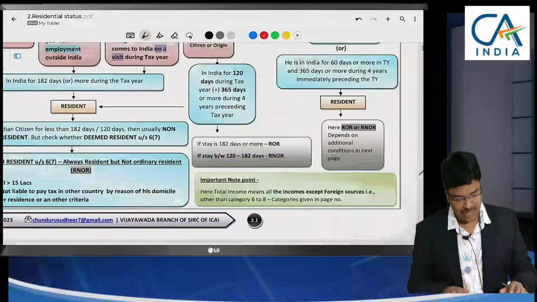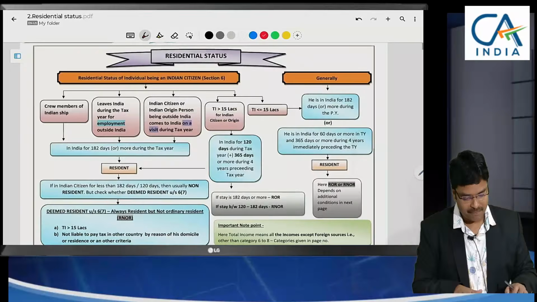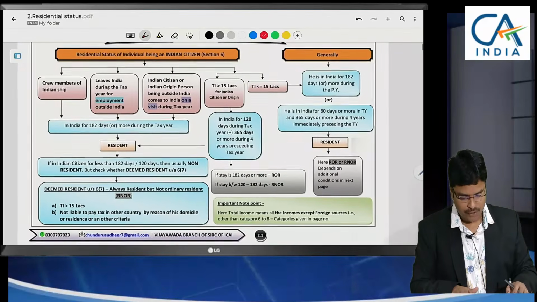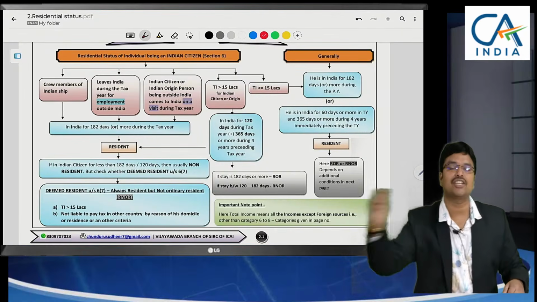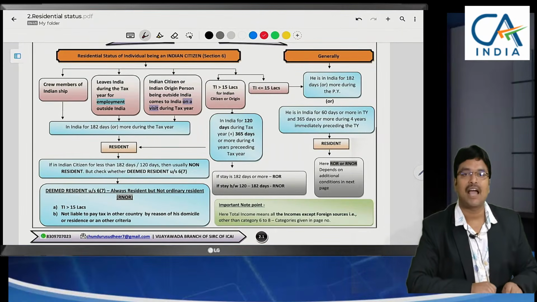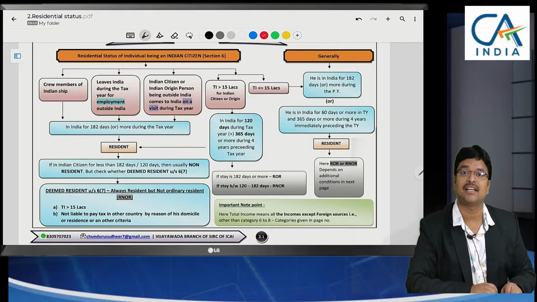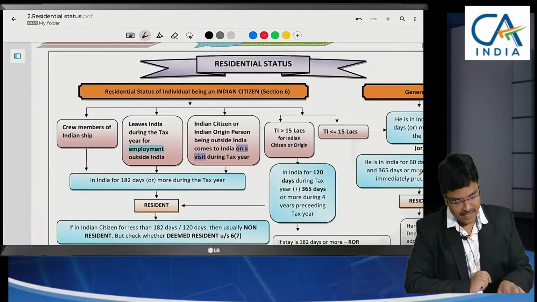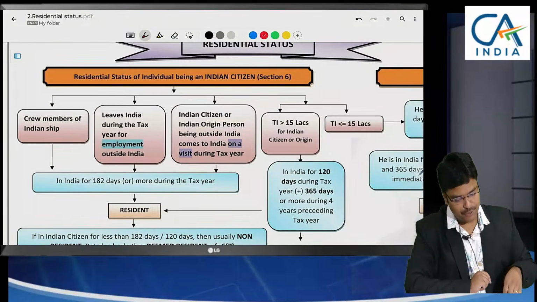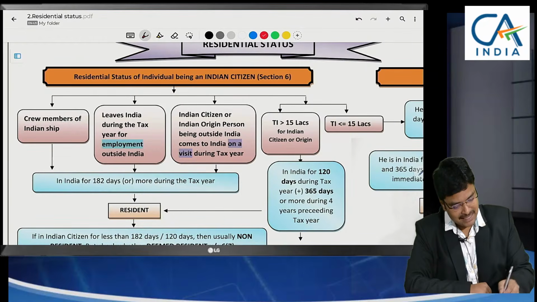So for the next 10 minutes, first let us focus on the residential status. Many will present residential status in different ways, but how I am going to discuss it is based upon the nature of the person. Here is the residential status of an individual being an Indian citizen.